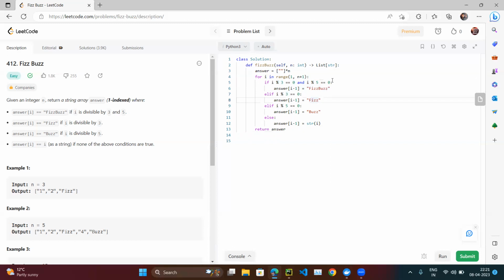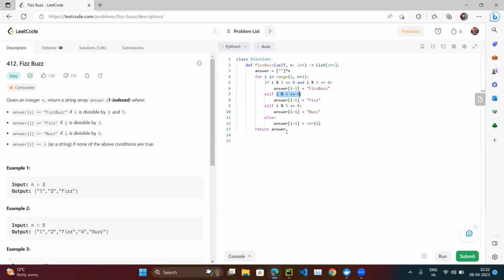One approach is, you can directly mention if I divide by 15, or you can first mention 5 and then you can mention 3. All right, so one approach is this. But there is another approach as well. So let's look at the other approach. Here we are doing the operation twice again and again, so we are going to reduce this.